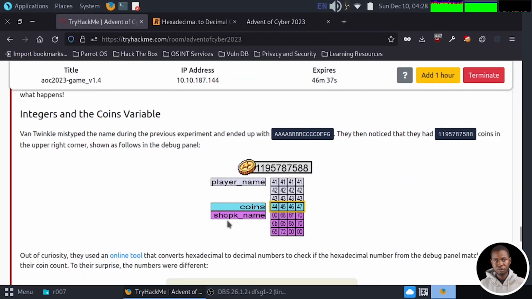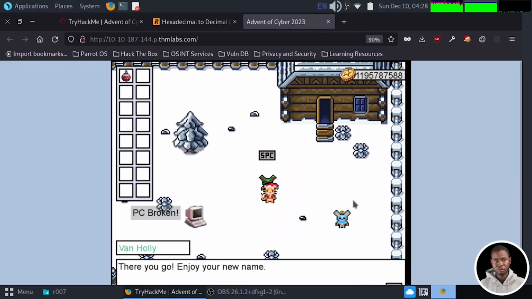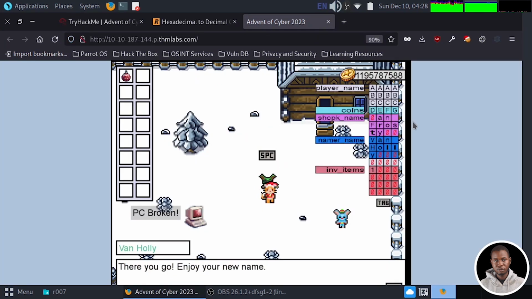Now, when we convert the value using an online tool, we discovered that the hex number does not tally with the decimal number we have on our coin. So let's try to confirm that. Now, let's open the debug panel. If we switch to the hex mode by using the tab key again, we see that we have a value for the coin of 44, 45, 46, 47.